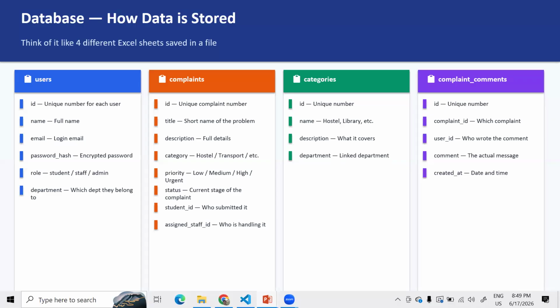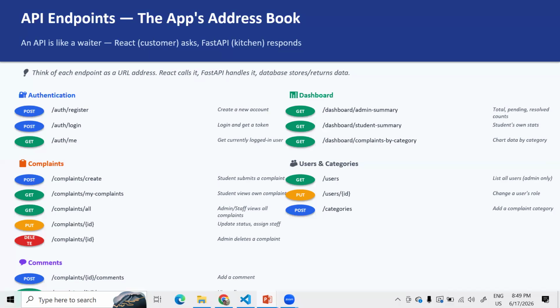Of course, I have created this system completely to store the data in the databases. The user base I have stored, and the complaints also stored, and the categories, and the complaint comments also you can give. API endpoints are also there, some API endpoints to connect the front end to the back end.